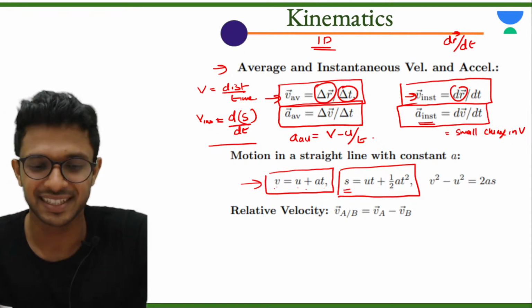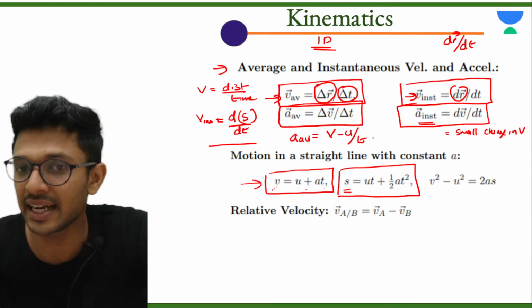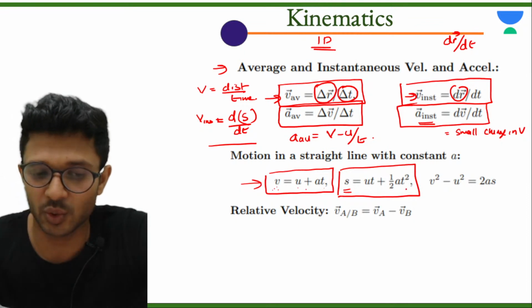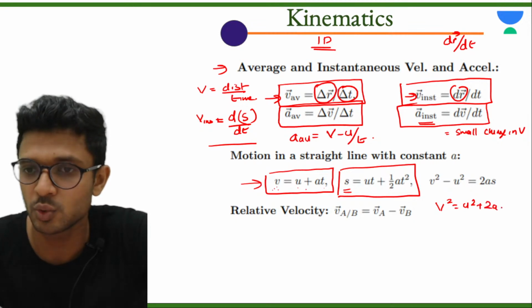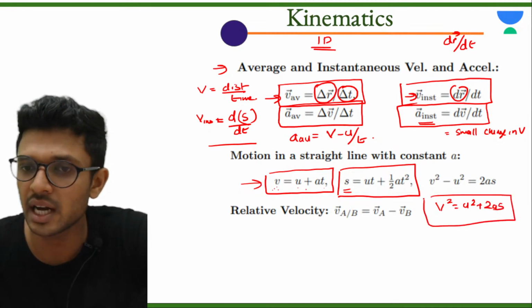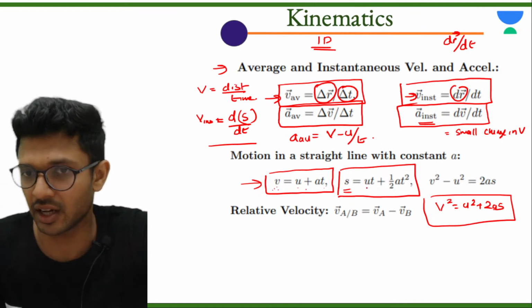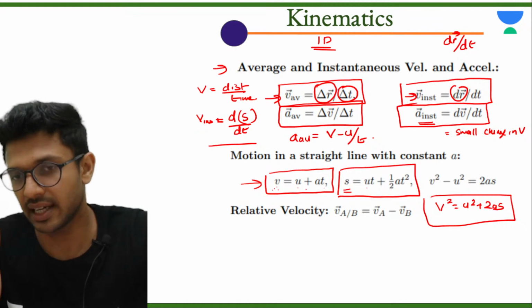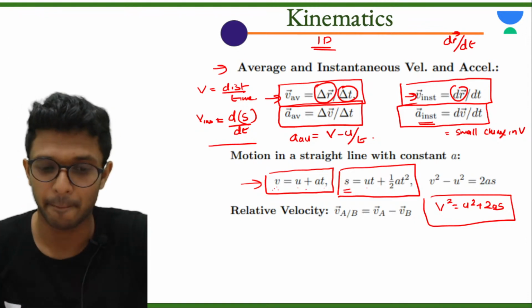So that is displacement, because this entire equation, whether it is v equal to u plus at, s is equal to ut plus half at square, or v square is equal to u square plus 2as, is completely on vectors. Whether it is velocities, acceleration, s, everything is a vector quantity. S is displacement, u is initial velocity, v is final velocity, a is acceleration. Fine.